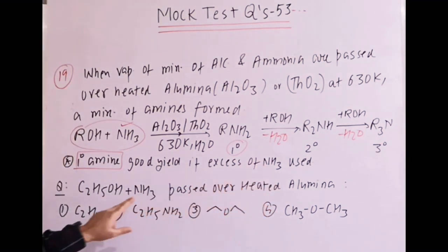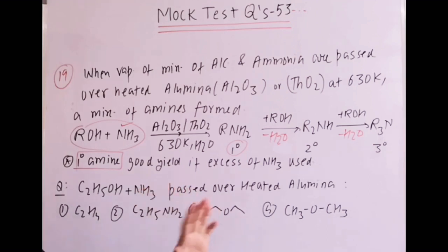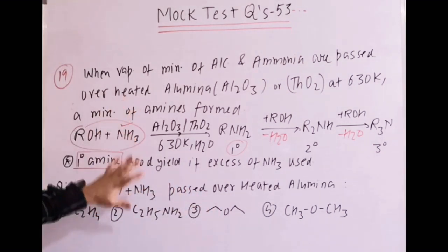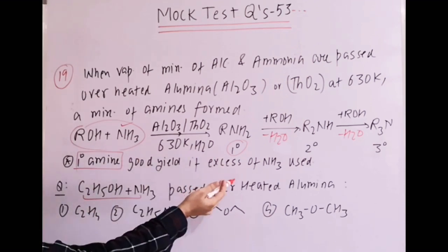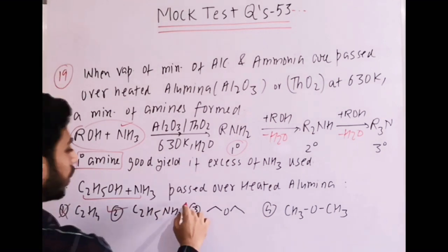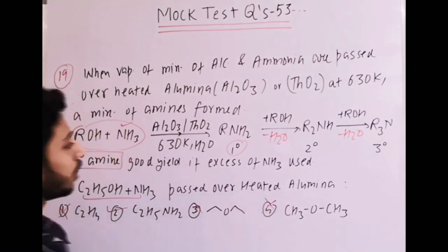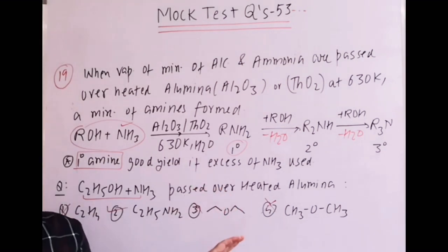Then in the app, this question is given: ethanol plus ammonia passed over this and that. You have to find what is the product formed. Now by knowing this information, you can easily say that when they react, we get a mixture of amines. First option not possible, second option clearly possible, third option not possible, fourth option not possible. So that is a somewhat different reaction, not covered in NCERT also.